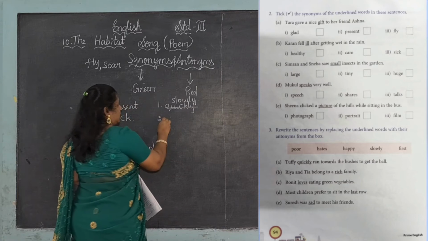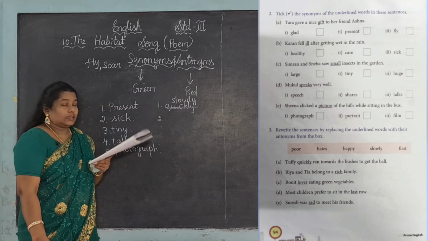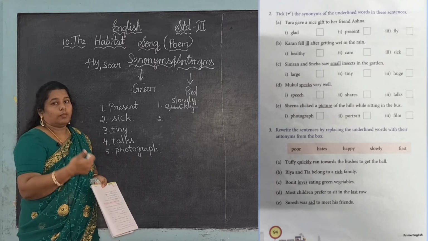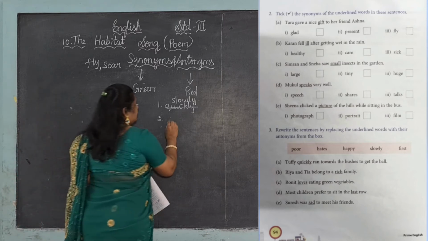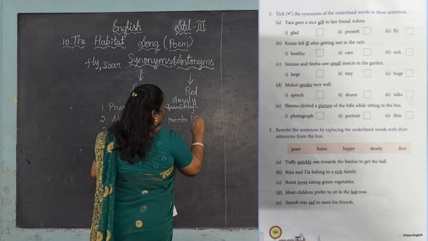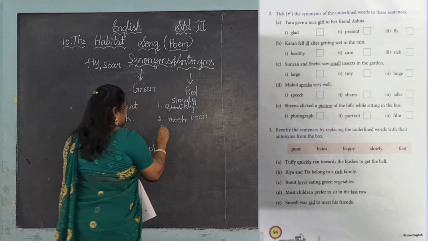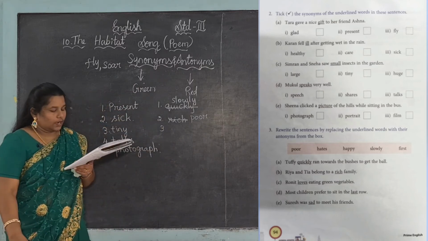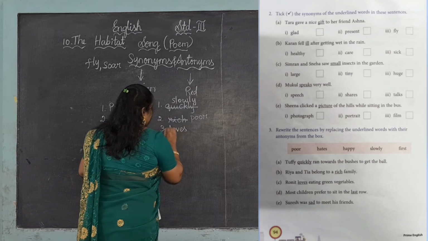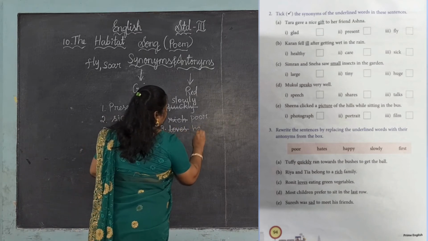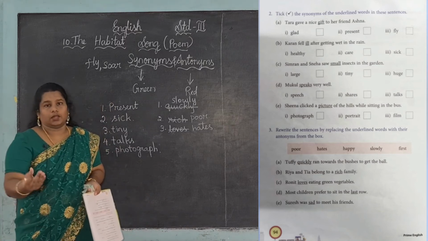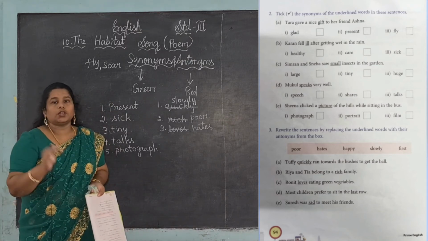Quickly, slowly. Next is second one, rich. Rich means it is well in money, right? So the opposite is poor. So you want to strike out the rich and give the answer poor. Next, the third one, love. You want to strike out the love and give hate. Love means anbu, hate means verupu. So it is the opposite.